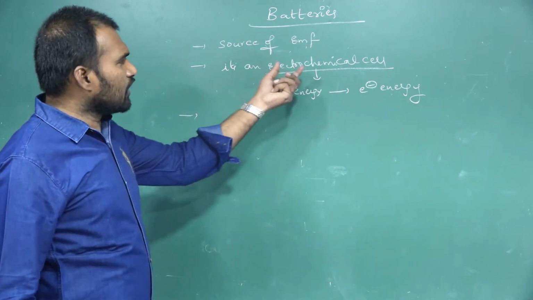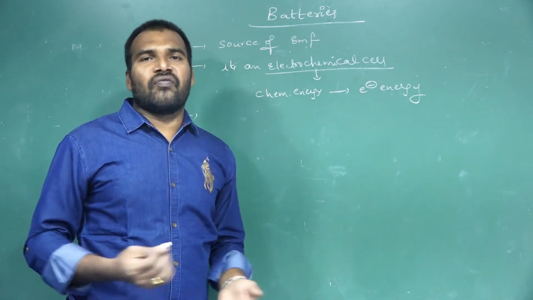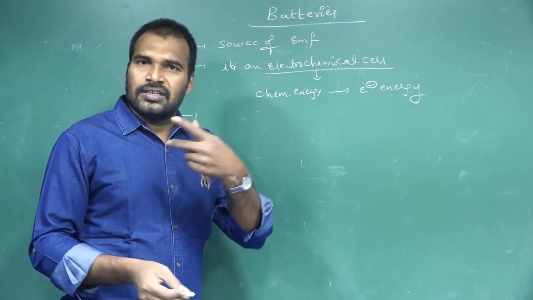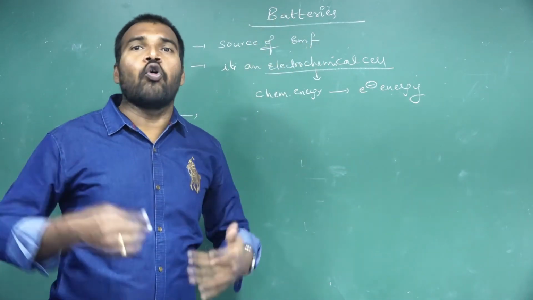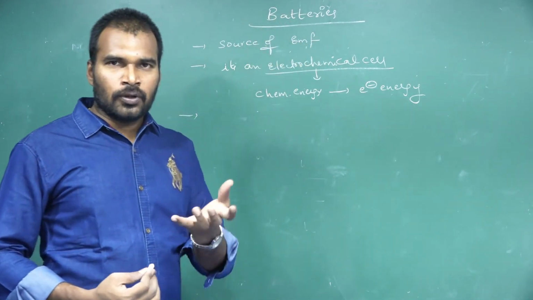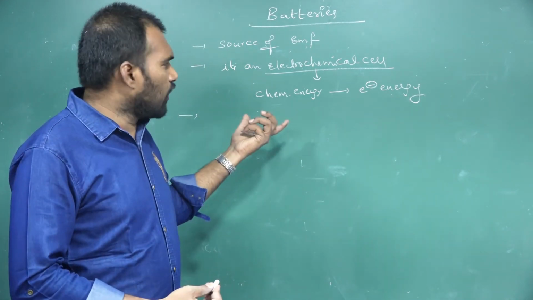Generally, a single electrochemical cell or many electrochemical cells connected in series can be used as a battery, as a source of EMF. It depends upon the voltage required. If we need a lesser voltage, we use only one.